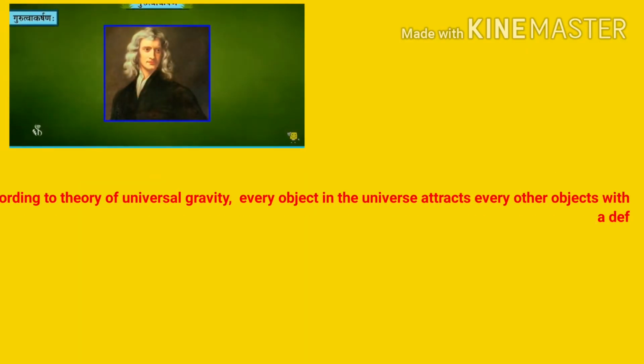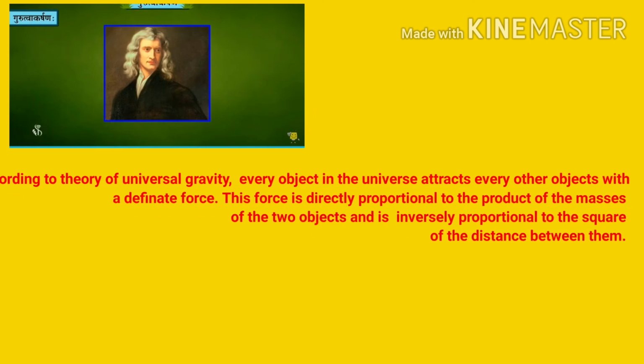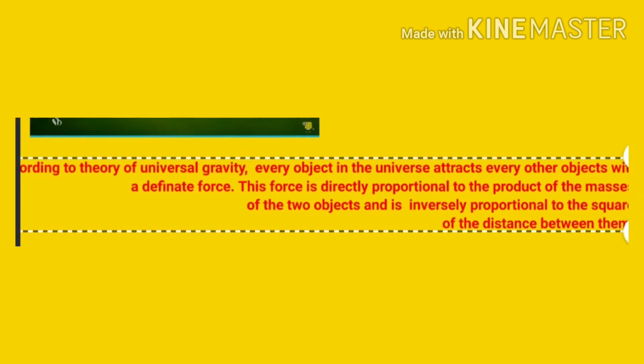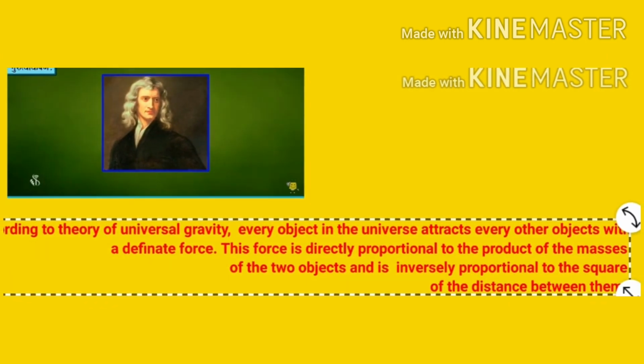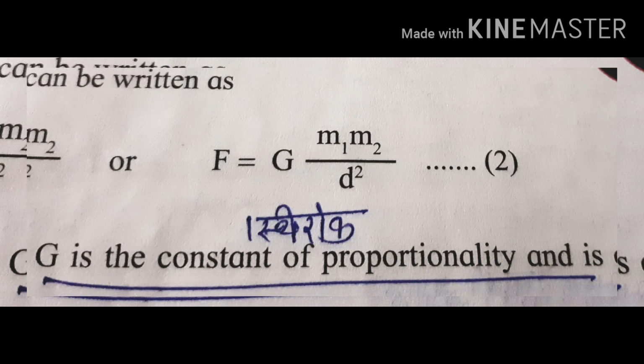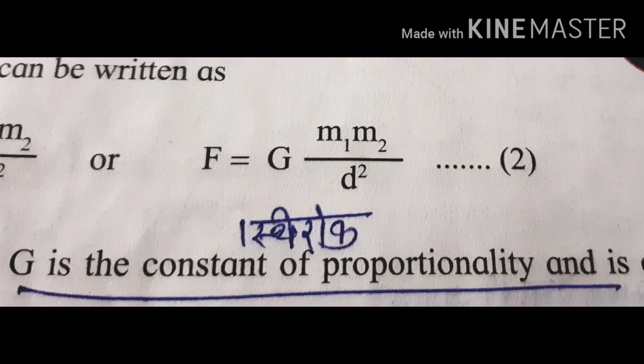According to the theory of universal gravity, every object in the universe attracts every other object with a definite force. This force is directly proportional to the product of the masses of the two objects and is inversely proportional to the square of the distance between them. The formula is F is equal to G into m1 m2 upon d square.